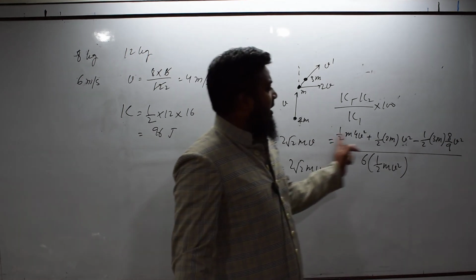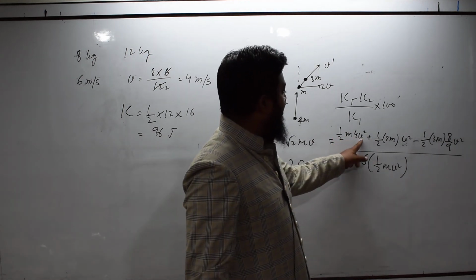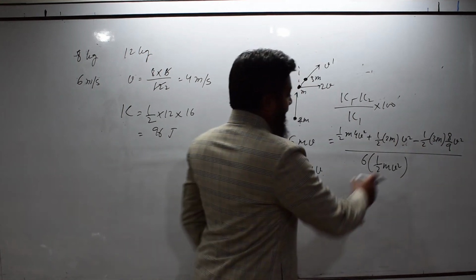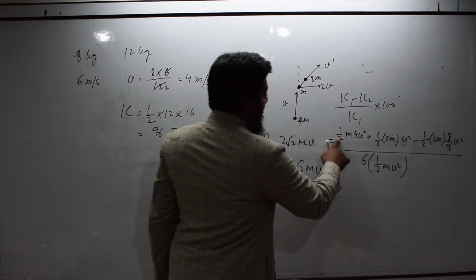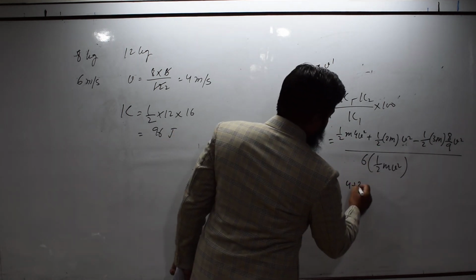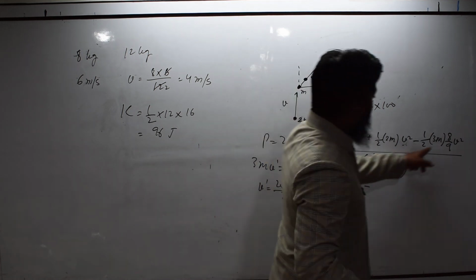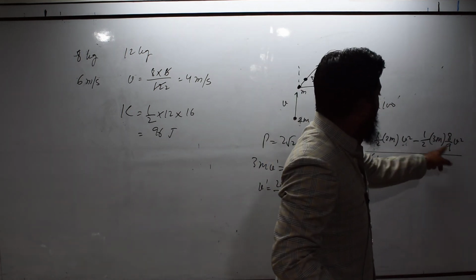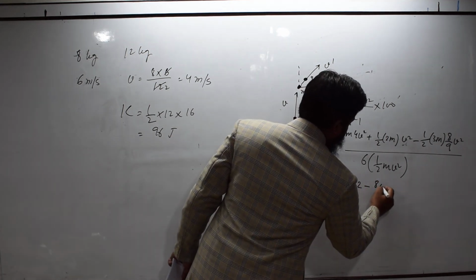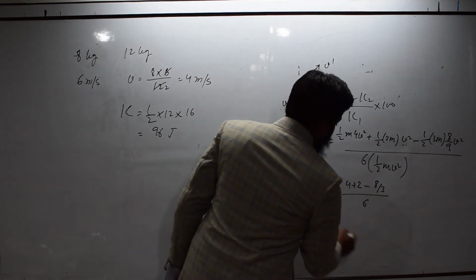Now, half mv square gets cancelled from everywhere. So, we are left with 6 minus 8 by 3, whole divided by 6.